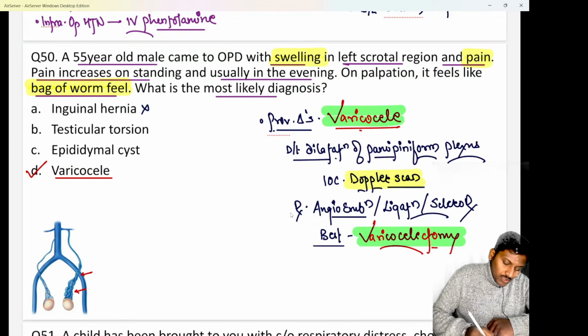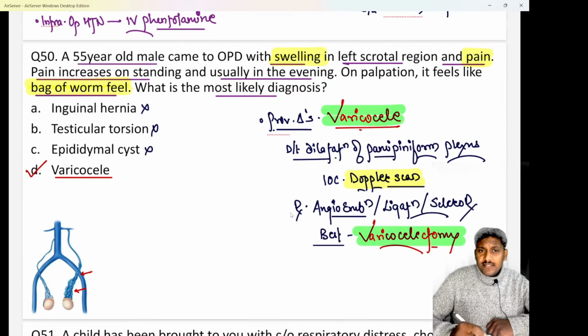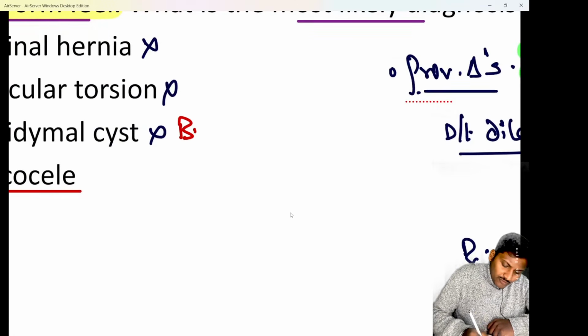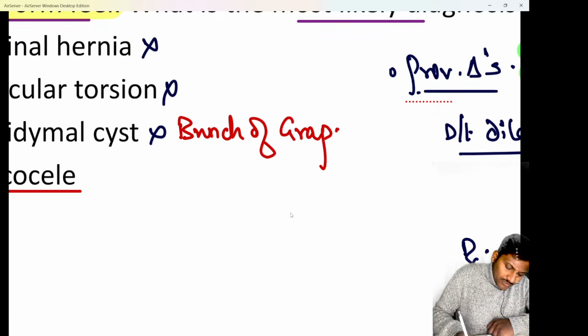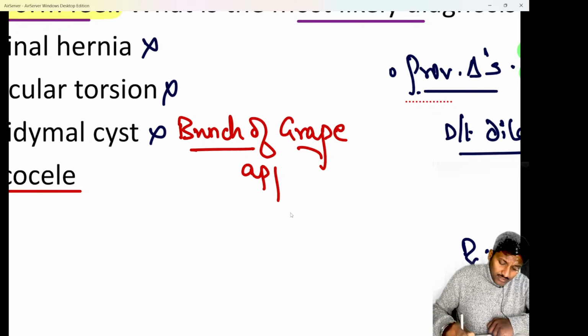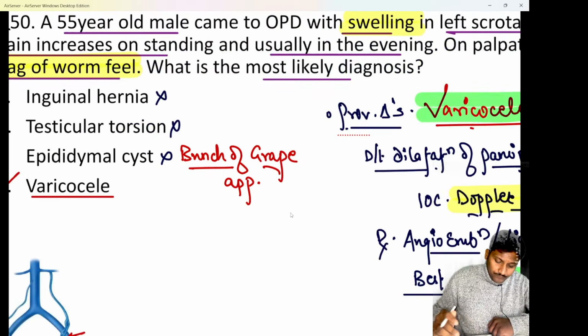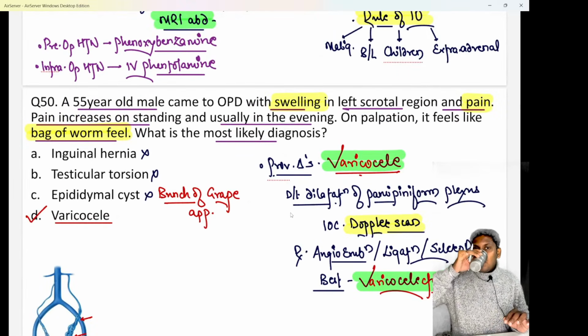Testicular torsion is commonly seen in younger males, and it does not cause any bag of worms feel again. It rather causes severe pain. And epididymal cyst, again, does not give you a bag of worms feel. It basically gives you a bunch of grapes like appearance or a bunch of grapes feel. So if they talk about a bunch of grapes like appearance or feel, then I would definitely think about an epididymal cyst as my diagnosis. Clear?